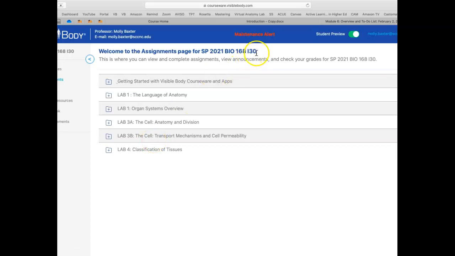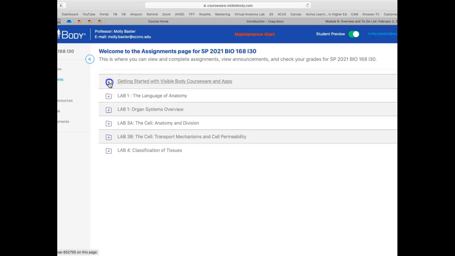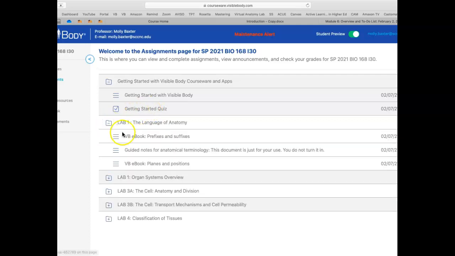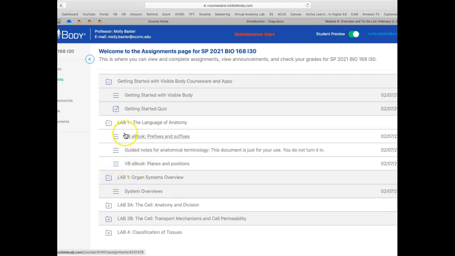Now, if I click on this lab link, it will take me to this page. There's your section number I-30, that's you. And these are the assignments that have been published. So don't think you can get by without this one here. There's a quiz there. You have to learn this material and take the quiz on it. And then there's Lab 1 and Lab 1. So there's two Lab 1s. You could call them Lab 1A and Lab 1B.